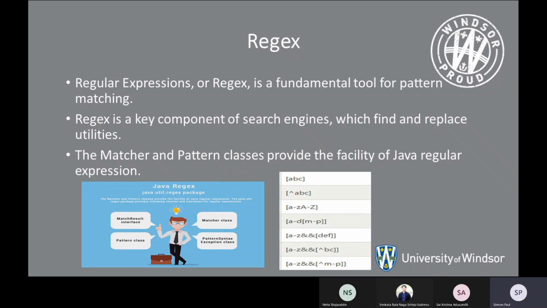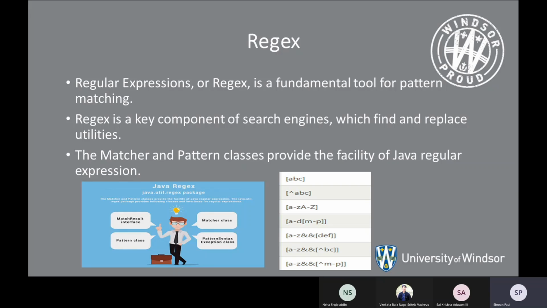Now I'll talk about regex. It is also known as regular expression, and it is used to define a pattern for searching or manipulating strings, and it is the fundamental tool for pattern matching. It can be called a key component of search engines, and can be used to find and replace utilities.